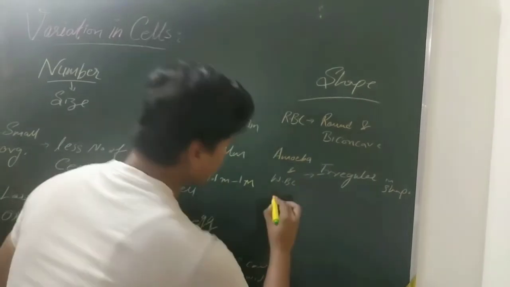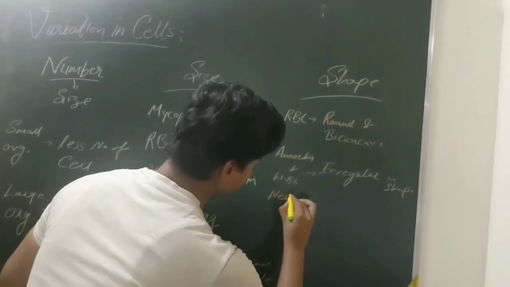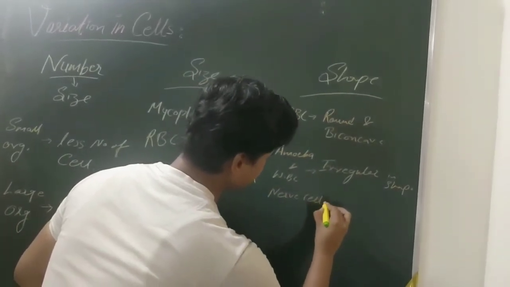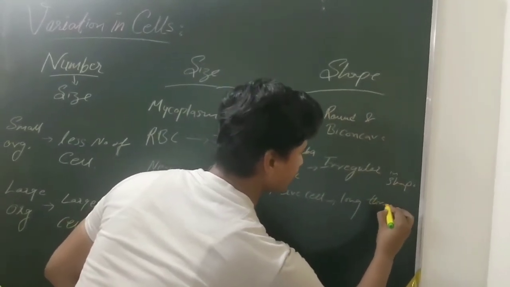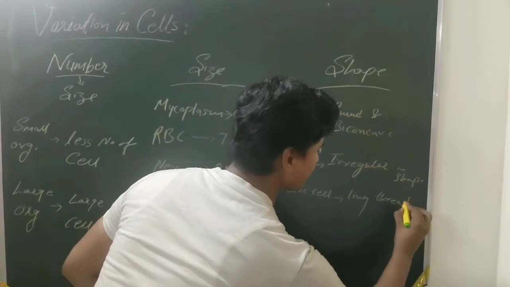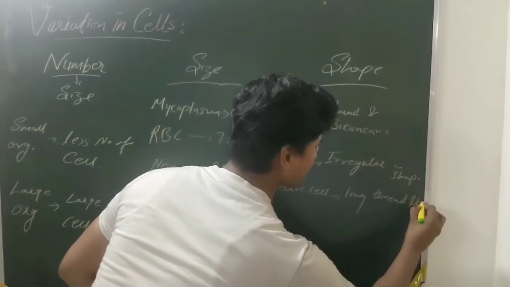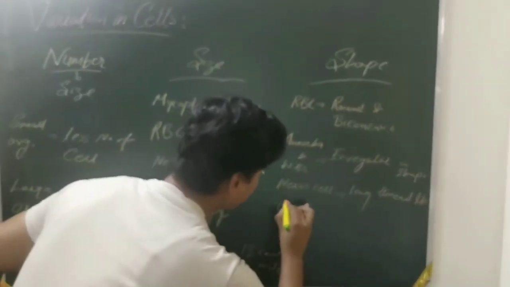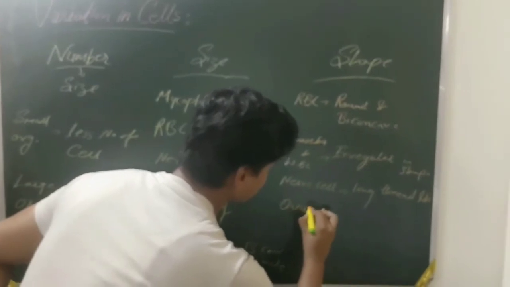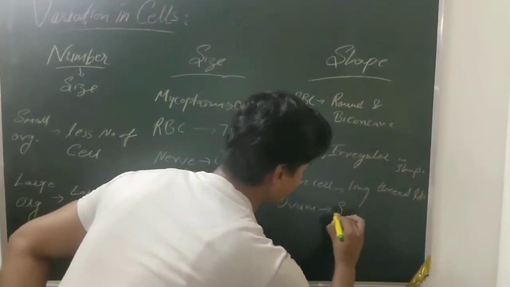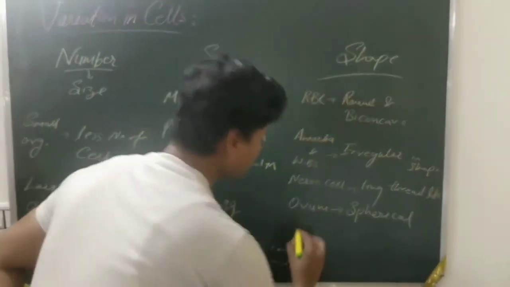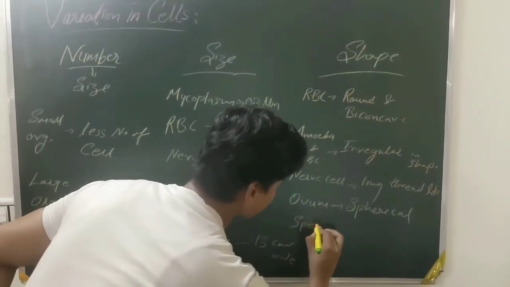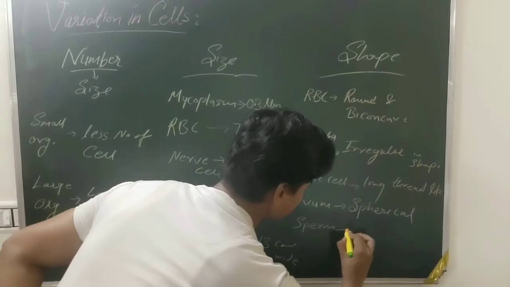A nerve cell is long and thread-like. The ovum, the reproductive cell in females, is spherical, and the sperm is spoon shaped.